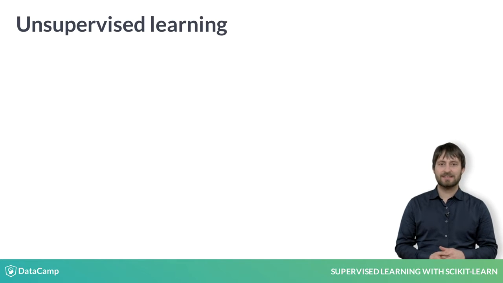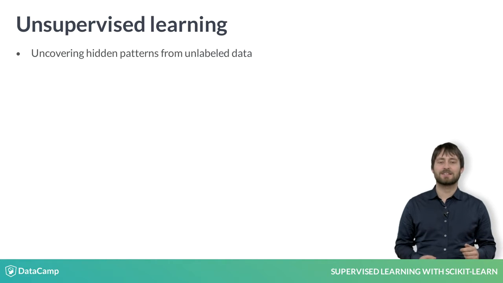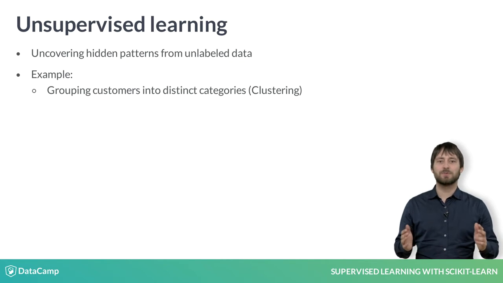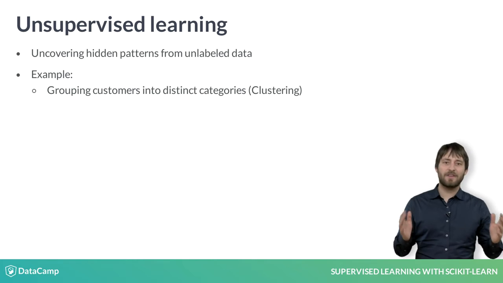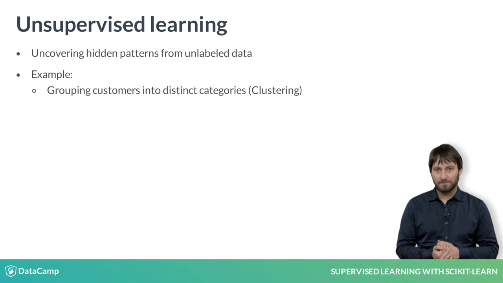Unsupervised learning, in essence, is the machine learning task of uncovering hidden patterns and structures from unlabeled data. For example, a business may wish to group its customers into distinct categories based on their purchasing behavior, without knowing in advance what these categories might be. This is known as clustering, one branch of unsupervised learning.